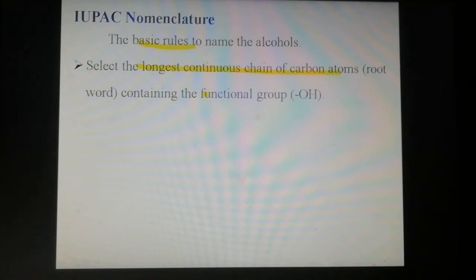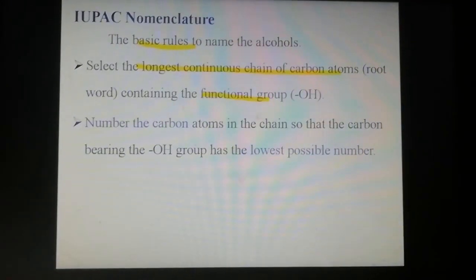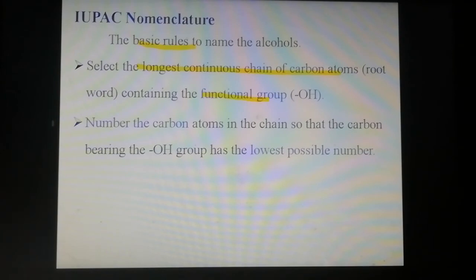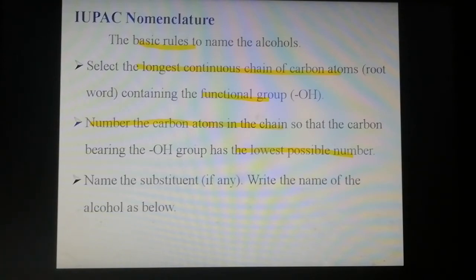Then the second rule: number the carbon atoms in the chain so that the carbon atom bearing the hydroxyl group gets the lowest possible number. Then the third rule: name the substituents. Suppose any substituents are present, name them. So these three rules are followed in naming organic compounds. Now write the name of the alcohol as below.